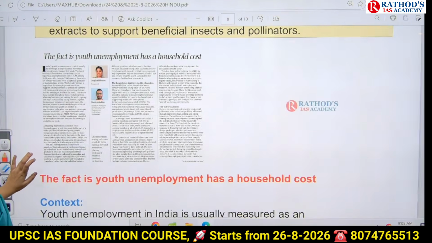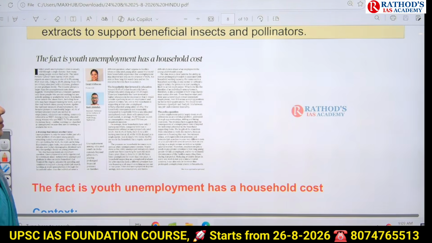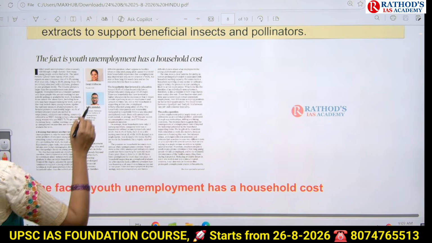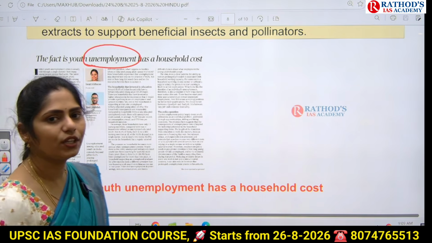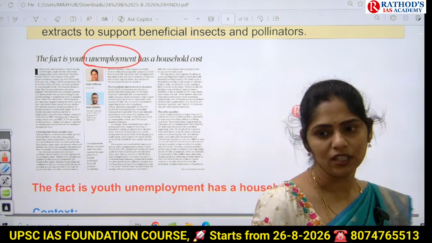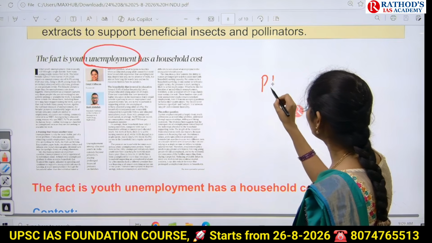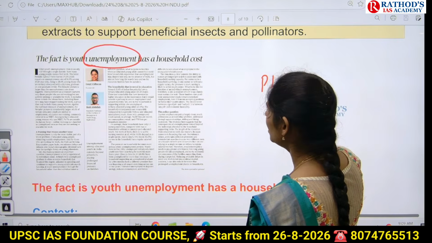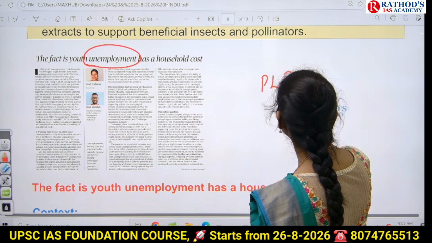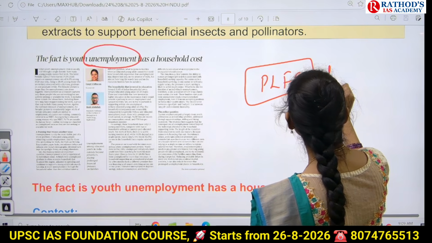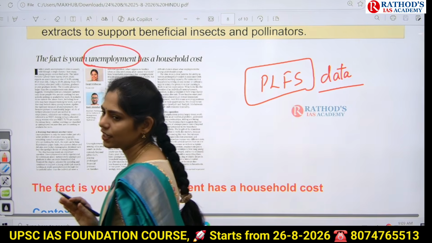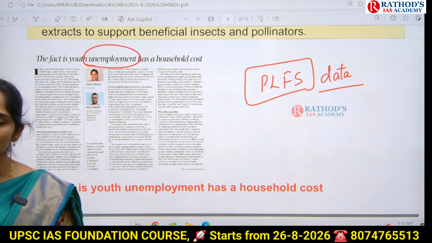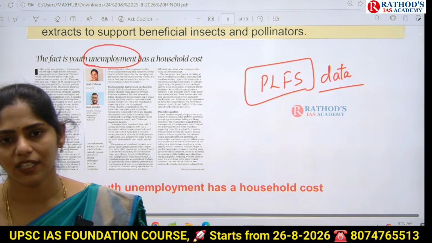Let us see the next article. It says: the fact is youth unemployment has a household cost. This article is talking about unemployment. Whenever you are writing any answer related to unemployment, keep this in your mind. You have to write Periodic Labour Force Survey data. It should be there for sure. Whenever you're writing an introduction for an unemployment related question, you need to write about this PLFS survey data for sure.